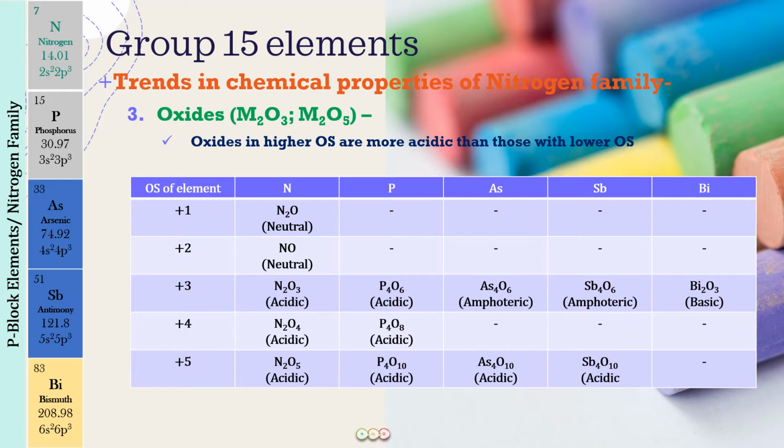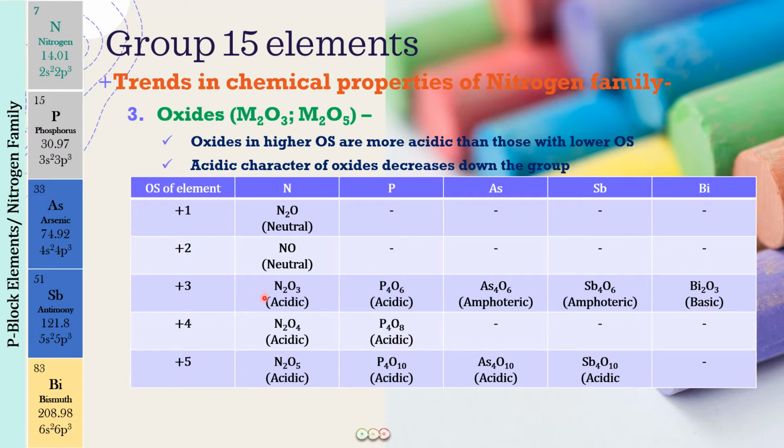Okay, and then the other thing that we have learned is that the acidic character of the oxide decreases down the group. So if you compare one oxidation state for all of these group elements, then you will be finding that for N2O3, for example, the +3 oxidation state, if we compare, so N2O3, this is acidic, P4O6, this is acidic, As4O6, this is amphoteric, Sb4O6, this is amphoteric, and bismuth oxide, this is basic. So we are moving from an acid to a basic character, although this is also weakly basic only, not very strongly basic, but it is still basic.